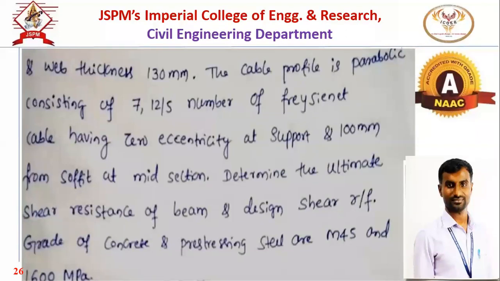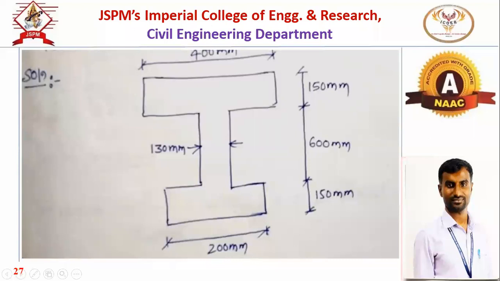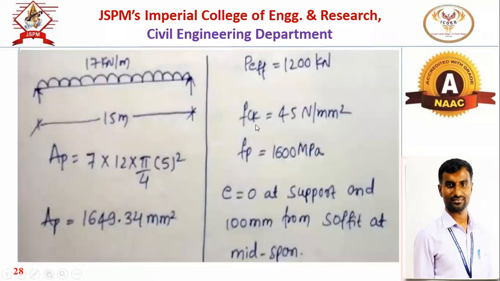Now, while studying this single numerical, we will understand all the concepts of shear reinforcement. So step by step, you have to proceed. The section given is the unsymmetrical I section, and the overall depth they have given is 900 mm. The top flange is 400 by 150, bottom flange 200 by 150. So the web portion will be 130 by 600. If the section is an unsymmetrical I section, initially we have to find its moment of inertia, and then we have to find its centroid also.